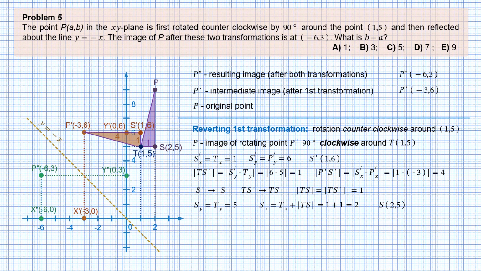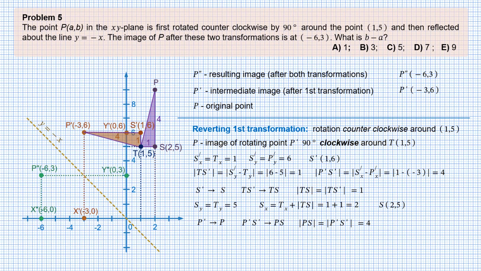Now it's time to get the coordinates of point P, which is the image of point P prime. Therefore, segment P prime S prime is transferred to segment PS. The length of the segment didn't change, therefore the length of PS equals the length of P prime S prime, which is 4.